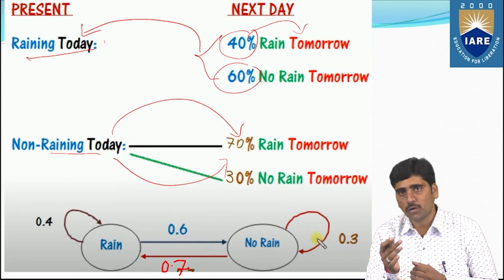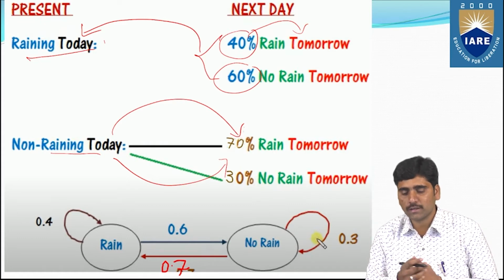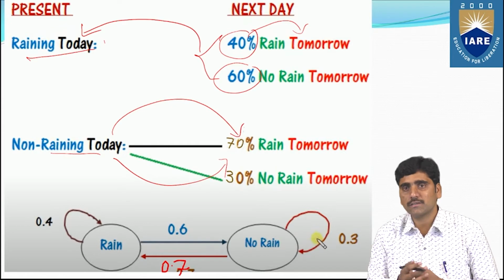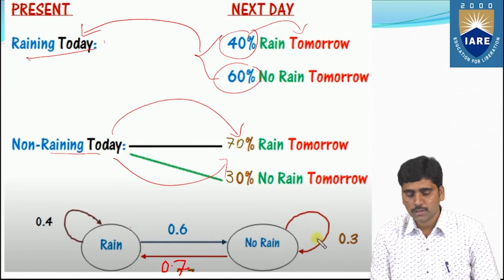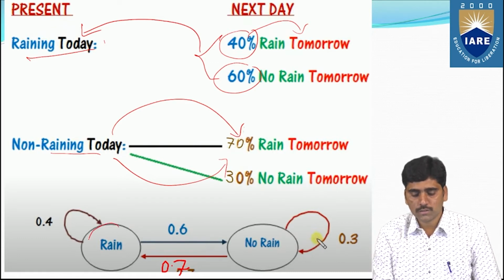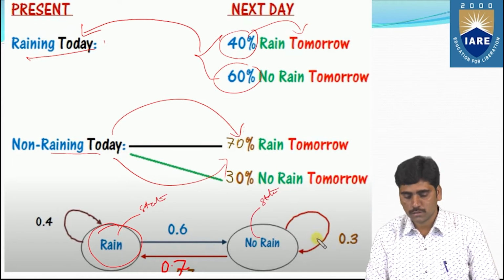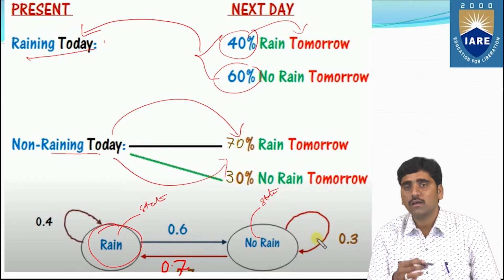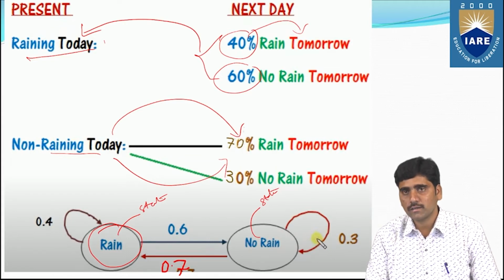Based on these states and the assumed probabilities, we can draw the transition diagram, which represents the transition probability diagram. We have to draw these states: one is the rain state and the second one is the not rain state. These two are the states, and these two are the states for the coming day, the next day, the chance of getting rain and the chance of not getting rain.